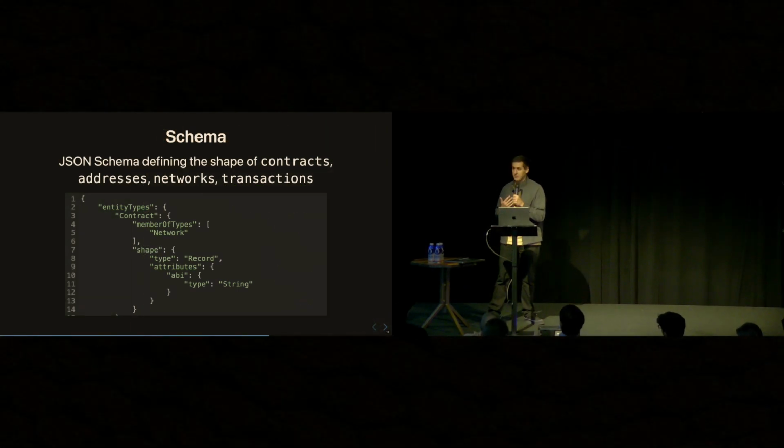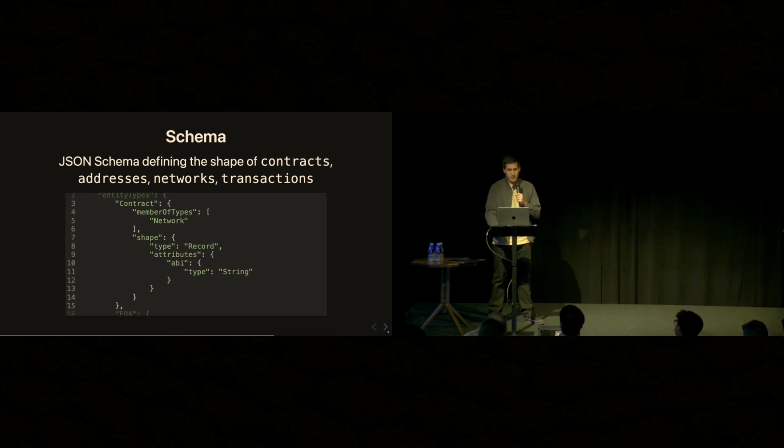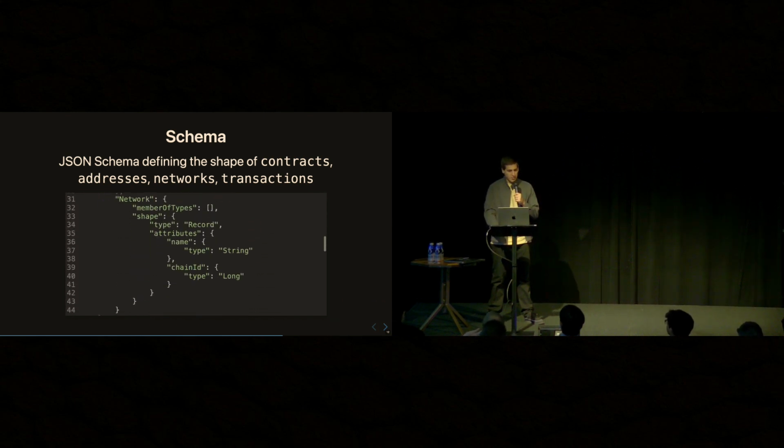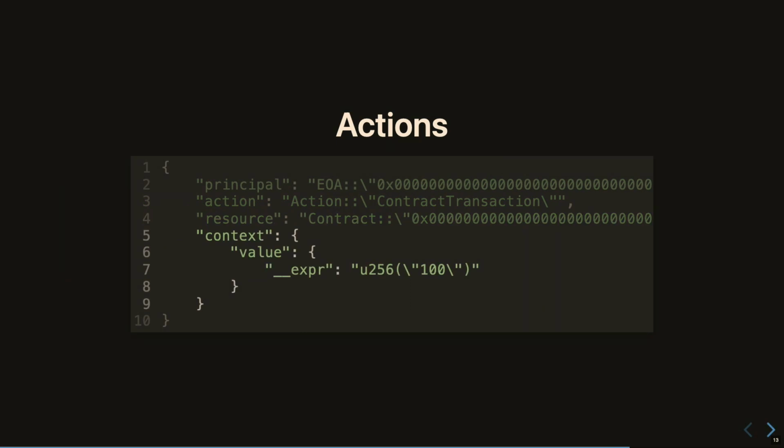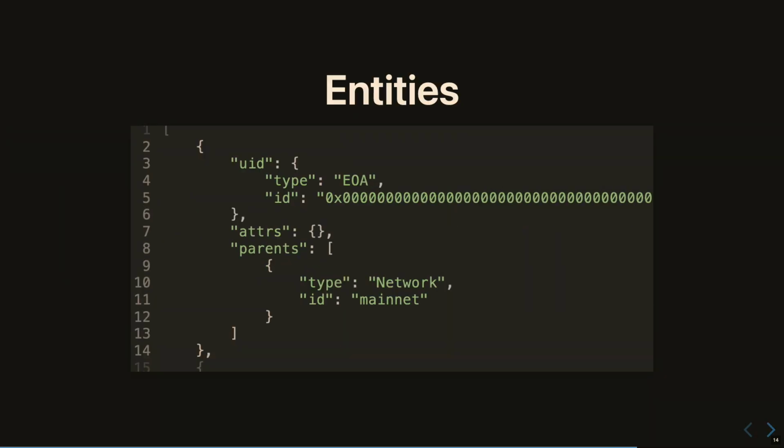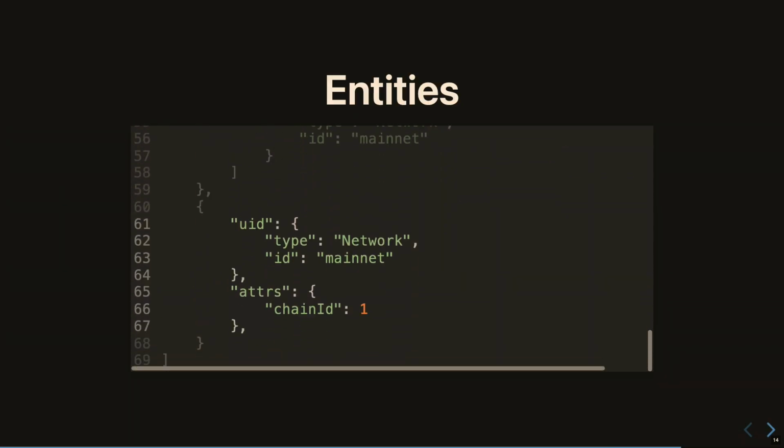So we need to understand how EOAs interact with contracts, how they interact with them through transactions, describe the concept of networks. And by building up all of this information about actions and schemas and policies, we can automate a lot of the routing for transactions at the node layer.